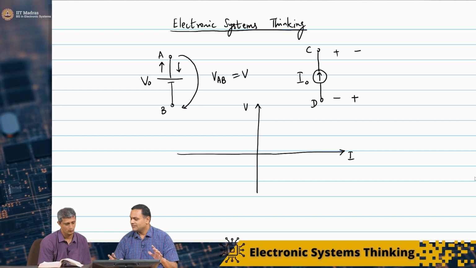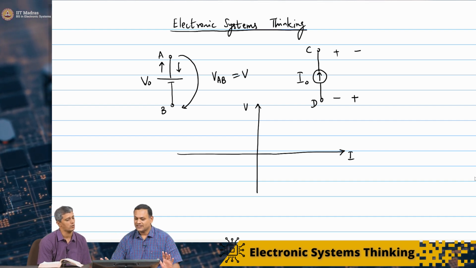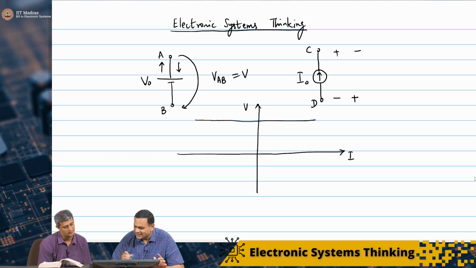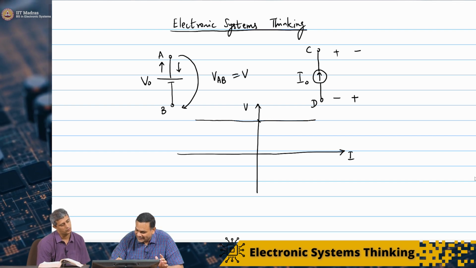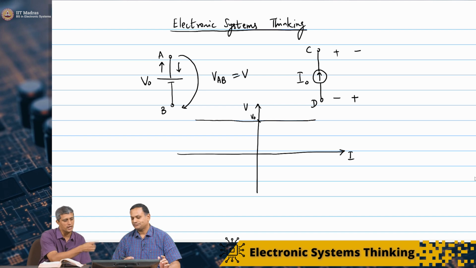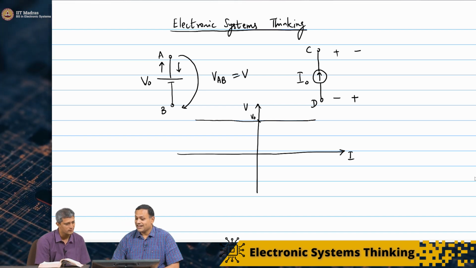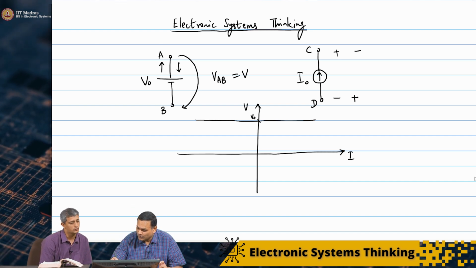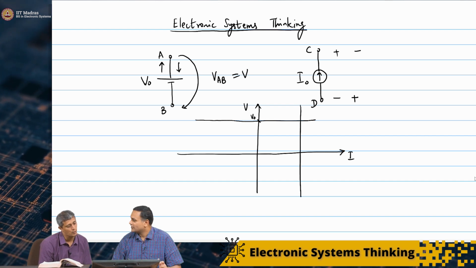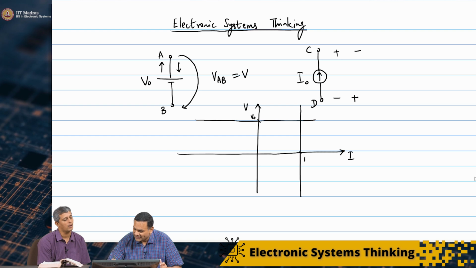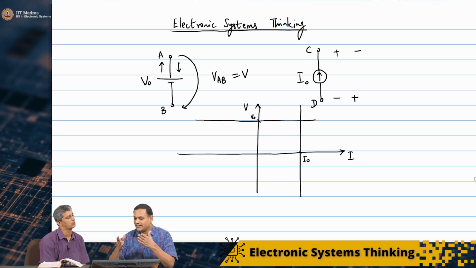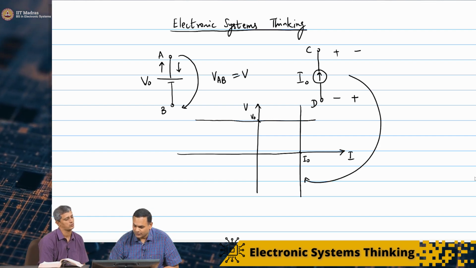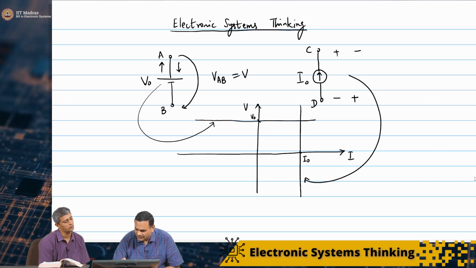For any current, the potential difference is always V naught, so the VI characteristic is a straight line parallel to the x axis intersecting at V naught. We had looked at this earlier, with linearity and all that. Now, the same thing you can draw for a current I naught, assuming it is positive. Irrespective of the voltage across it, the current is I naught, so its VI characteristic is parallel to the y axis, intersecting the x axis at I naught. This is the characteristic for the current source, and for the voltage source, this is the characteristic.